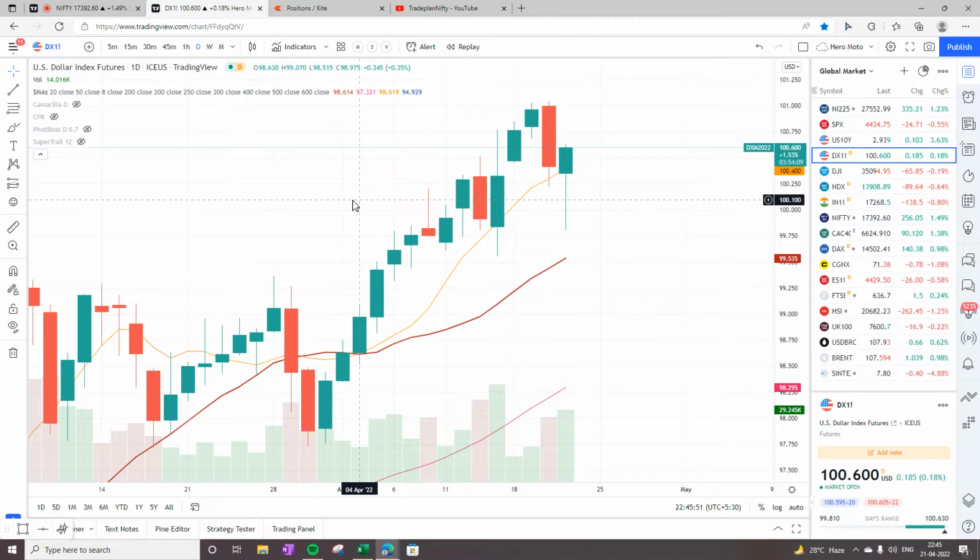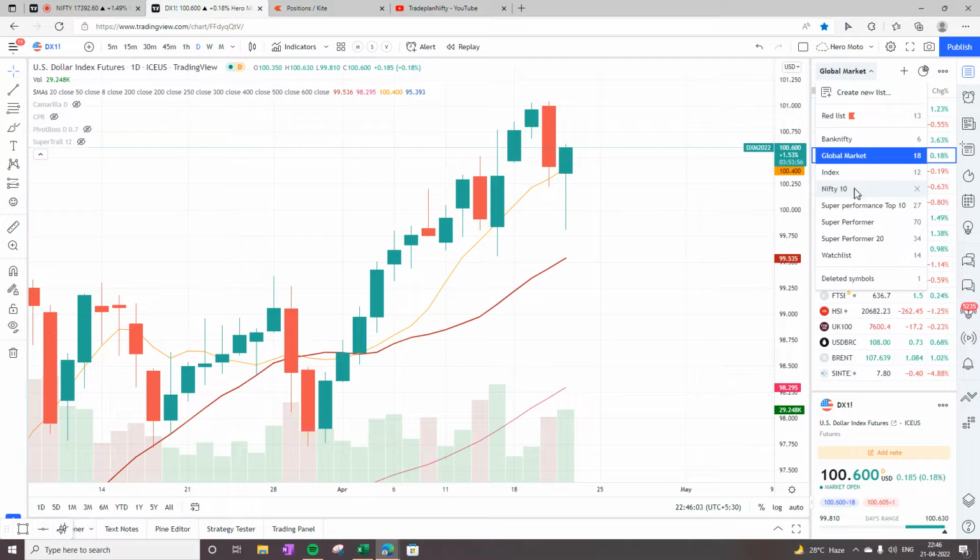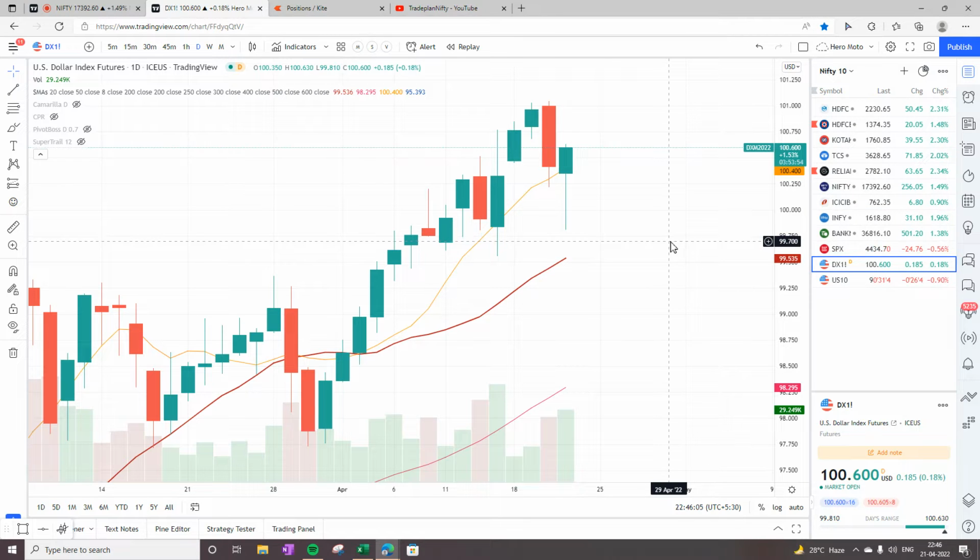So the global markets are showing a weak sign and getting back into the kind of volatility in which the market has been going in the past few trading sessions. Let's have a look at how Indian key indicators are looking.